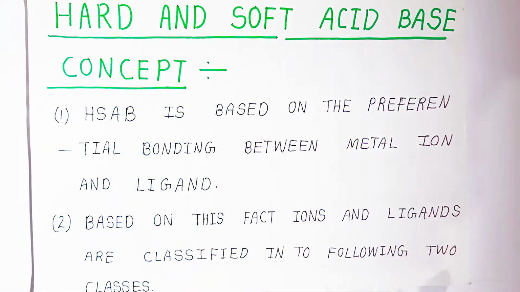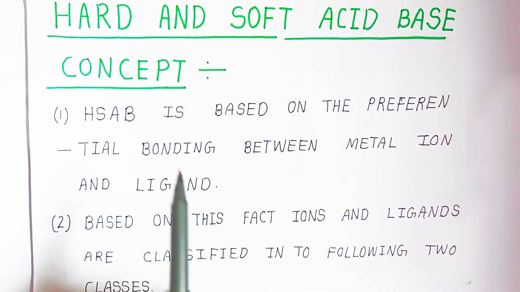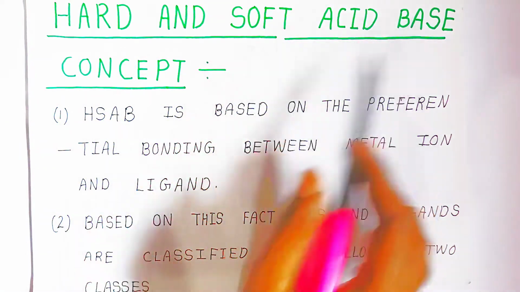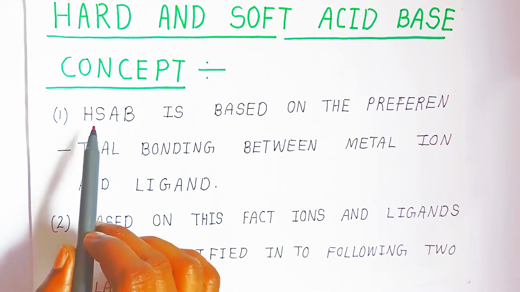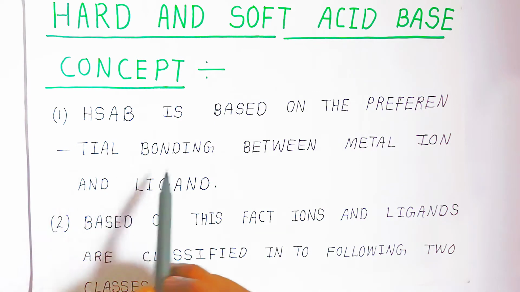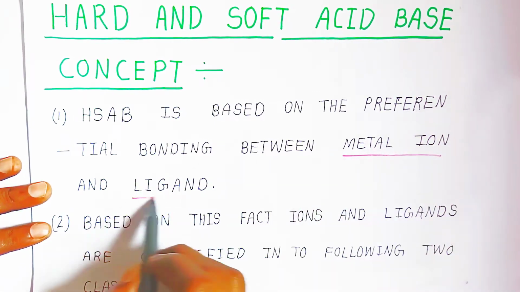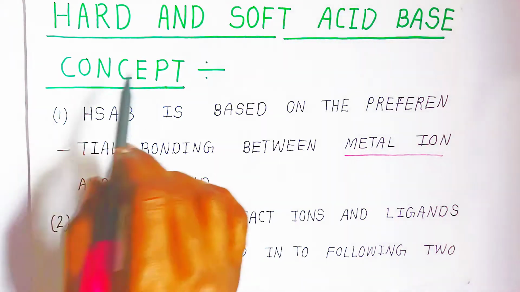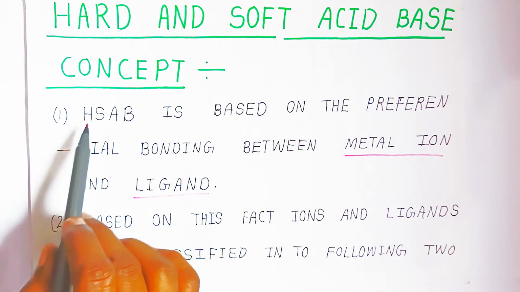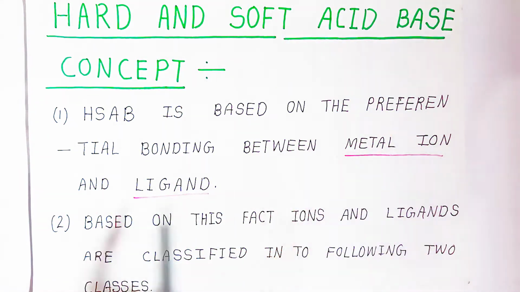Now in this video, students, we are going to see the hard and soft acid base concept. What is the hard and soft acid base concept? In short we call it HSAB. It is based on the preferential bonding between metal ion and the ligand. This metal ion and ligand are very important if you want to explain the hard and soft acid base concept.